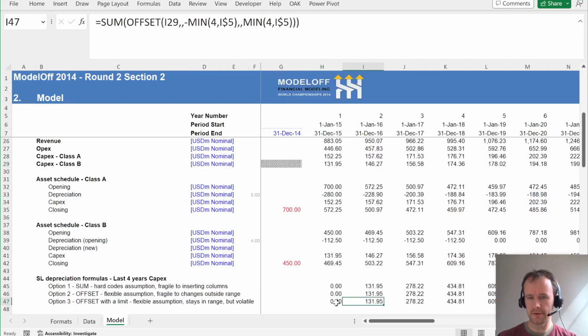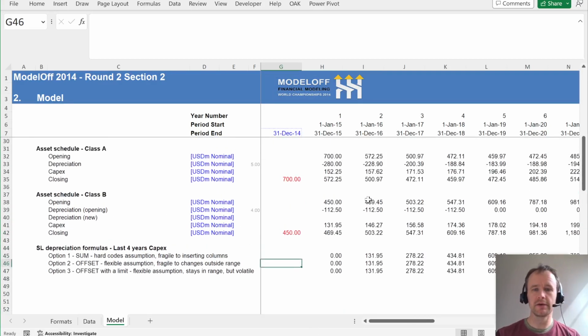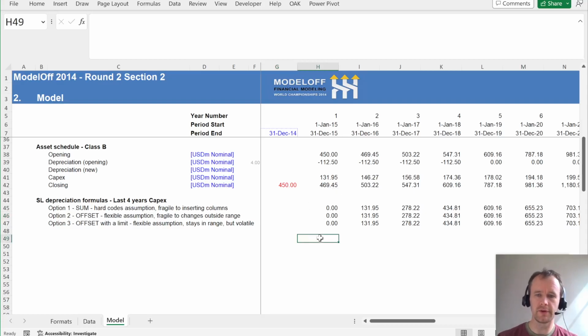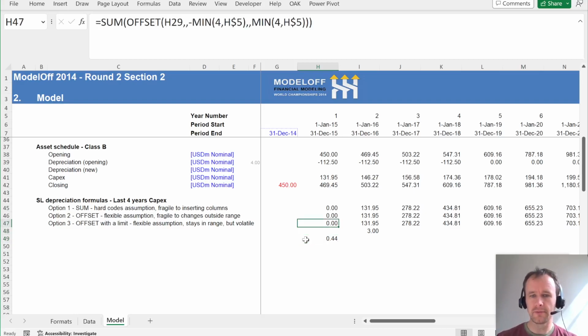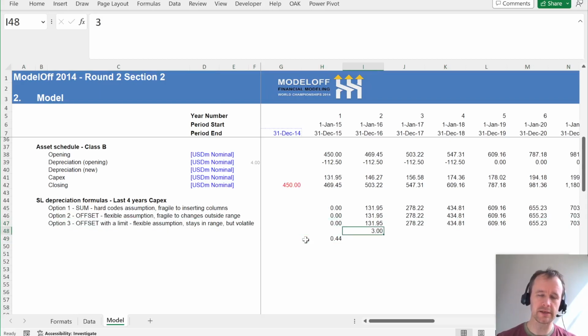So that's better. And you should see with all of these, they continue to give the same answer. That's better, but offset is a volatile function. So if you have a big model, think about if I have rand in here, if I make some change, nothing is recalculating this model except rand, because rand is volatile, which means it needs to recalculate all the time. But you don't see it with this one because the value isn't changing, but offset is also volatile like that.